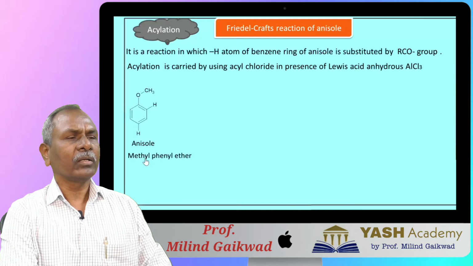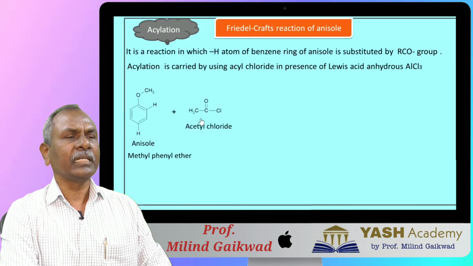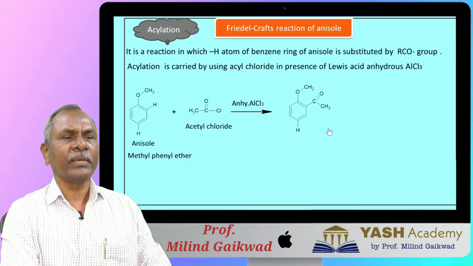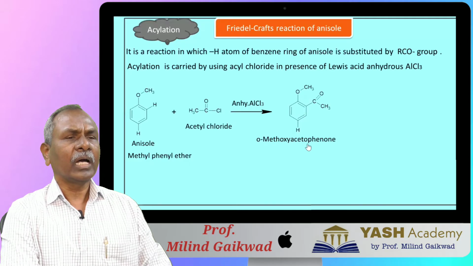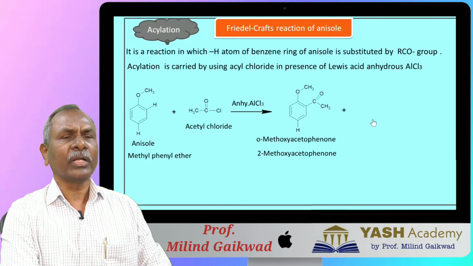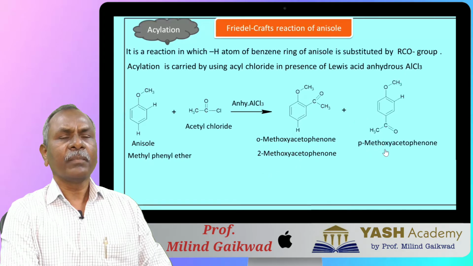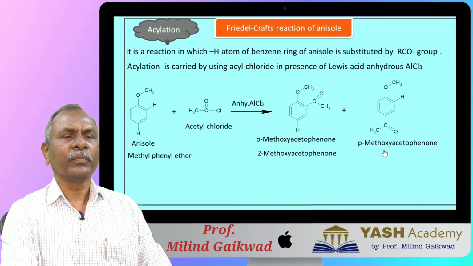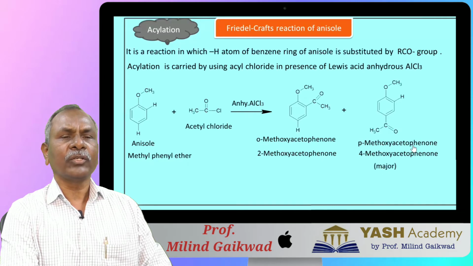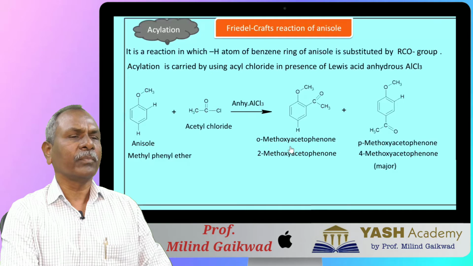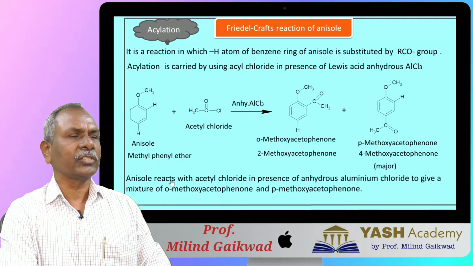Anisole or methyl phenyl ether when treated with acetyl chloride in presence of anhydrous aluminum chloride gives a mixture of orthomethoxyacetophenone, that is 2-methoxyacetophenone, and second product is para-methoxyacetophenone or 4-methoxyacetophenone. In this reaction, para-methoxyacetophenone is found to be a major product.